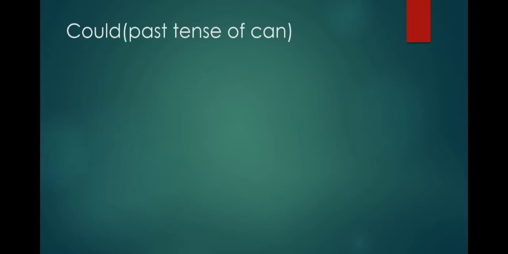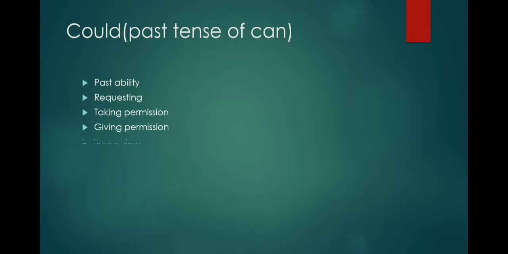And the next word is could, which is the past tense of can. We use could in the past sense of can for past abilities, requesting, taking permission, giving permission, and suggestion. The one important difference between can and could is we use can for the ability and the capacity, to talk about the ability and the capacity of the person, and could is used to talk about the past ability.